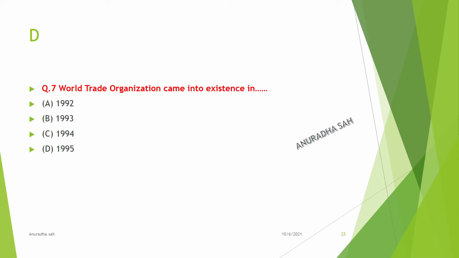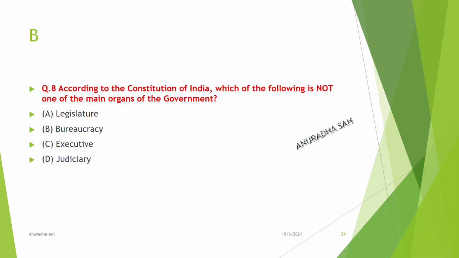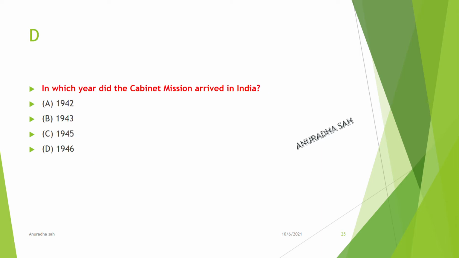World Trade Organization came into existence in 1995. According to the Constitution of India, which of the following is not one of the main organs of the government? Bureaucracy. In which year did the Cabinet Mission arrive in India? 1946.